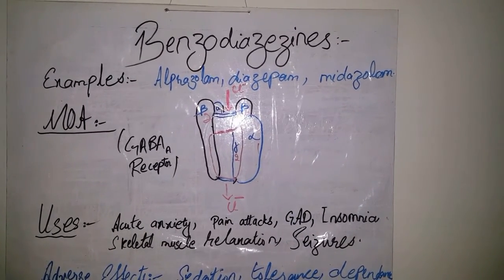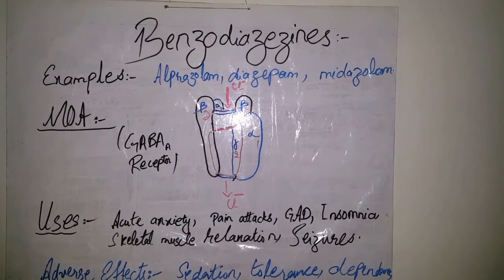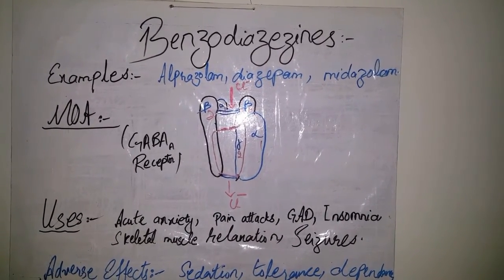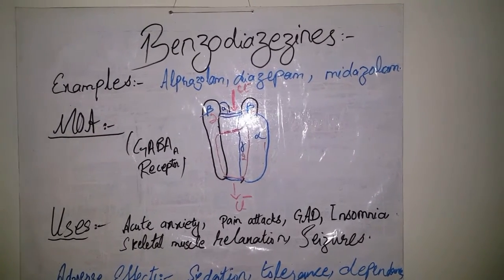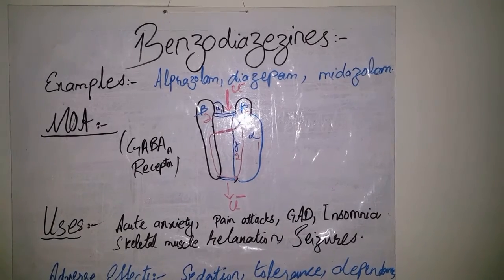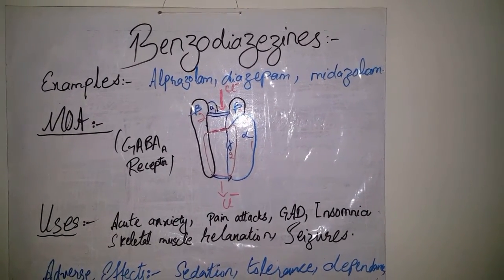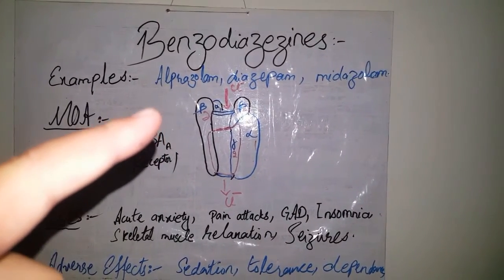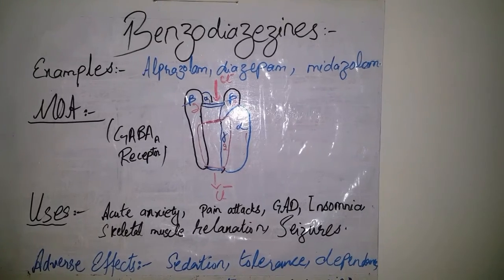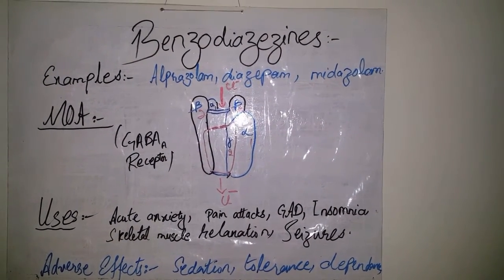Benzodiazepines act on the GABA A receptors in the brain. These receptors are present in many parts of brain, for example in thalamus, etc. The major isoform of GABA A receptors contains 2 alpha 1, 2 beta 2, and 1 gamma 2 subunits.